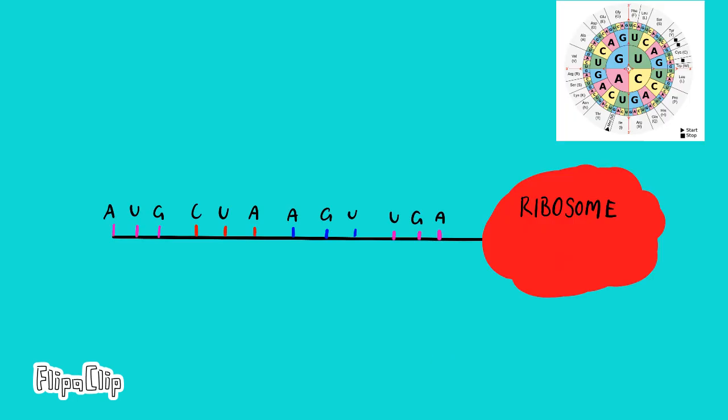Let's take a look at the following example of translation. Here we have a 12-base strand of mRNA which has been transcribed and spliced in the nucleus and has now bound to a ribosome in the cytoplasm. The order of nucleotides in the mRNA strand are AUG, CUA, AGU, UGA.